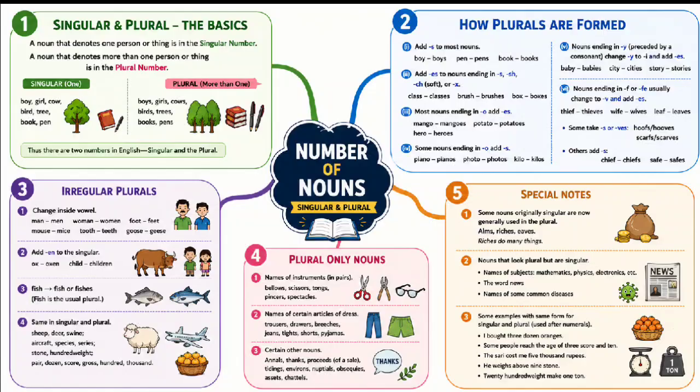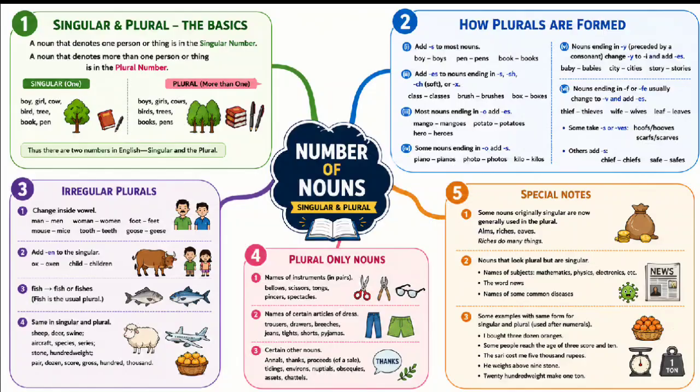How are plurals formed? First, the plural of a noun is generally formed by adding s to the singular, as boy, boys; girl, girls; book, books; pen, pens; desk, desks; cow, cows.